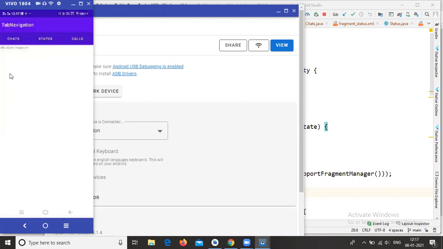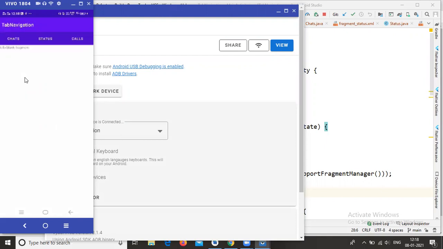Okay, so this is the tab navigation output. When I click here on chat status, it will navigate to the status fragment. If I click the tab calls, it will navigate to the calls fragment. If I click the chats, it will navigate to the chats fragment. At the same time, swiping is also available. In case you are observing, here I'm swiping from right to left and left to right.